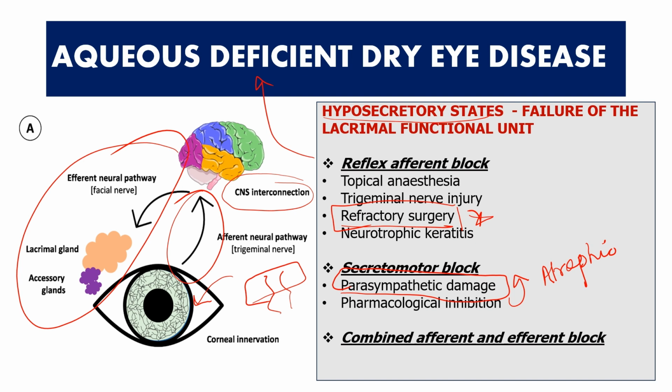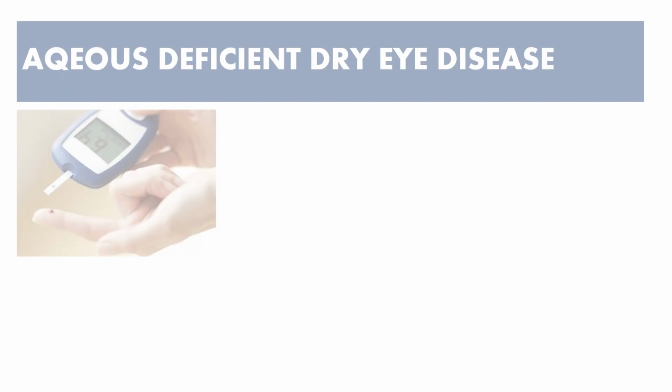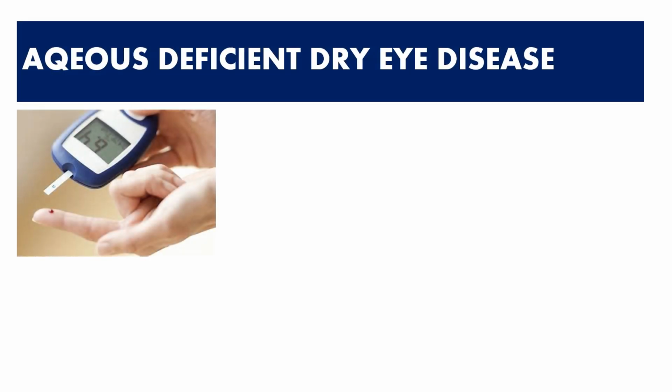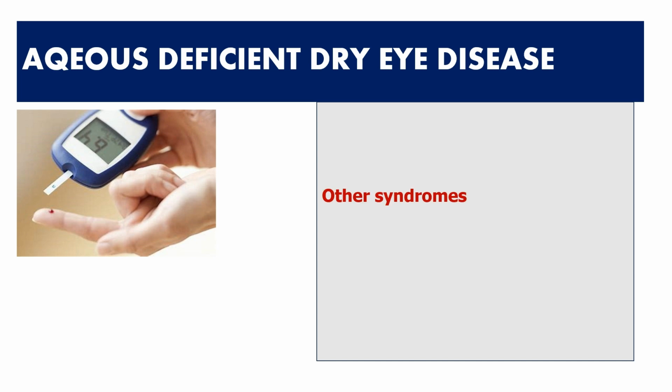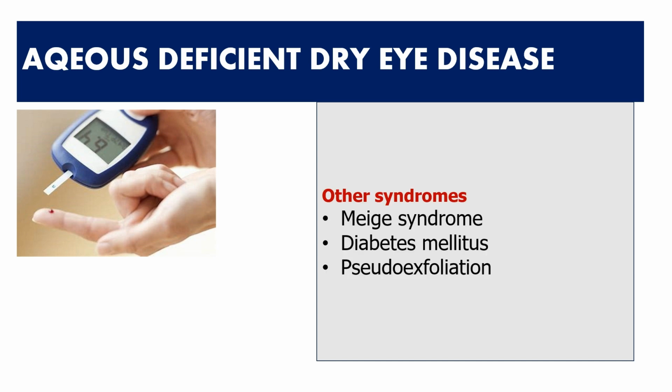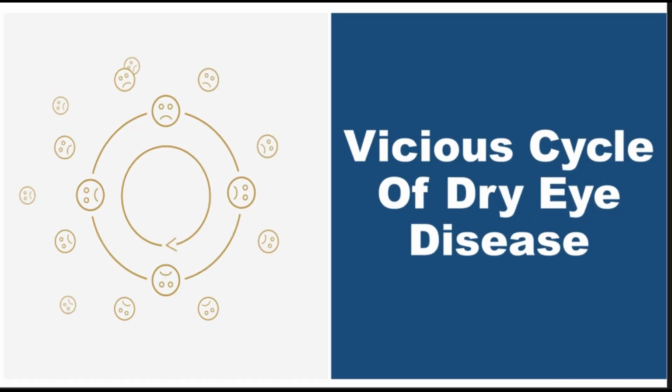And there are certain disorders in which you might have combined afferent and efferent blocks, and that happens in familial dysautonomia. Okay, so I hope that is clear how the failure of the lacrimal functional unit can lead to aqueous deficient dry eye disease. All right. Apart from that, there is Sjogren syndrome, diabetes mellitus, and pseudoexfoliation, which can also lead to aqueous deficient dry eye disease.